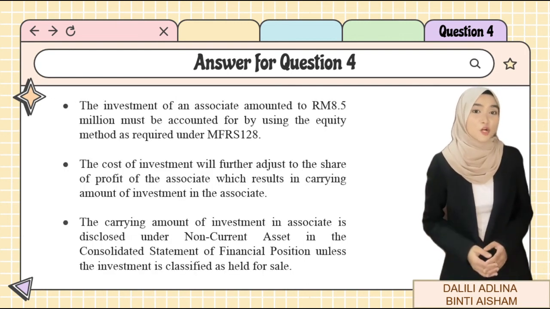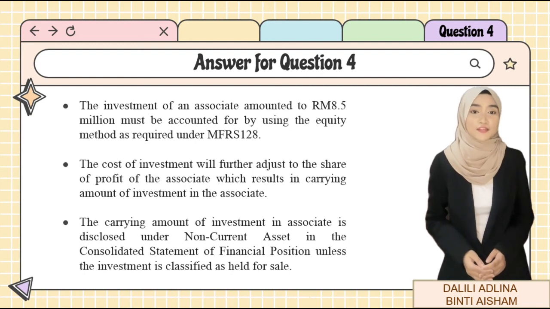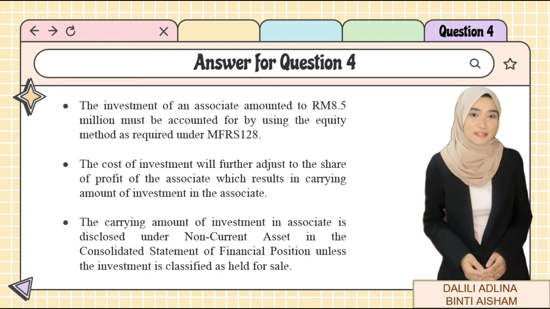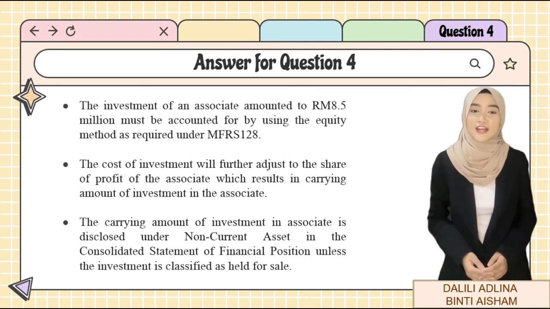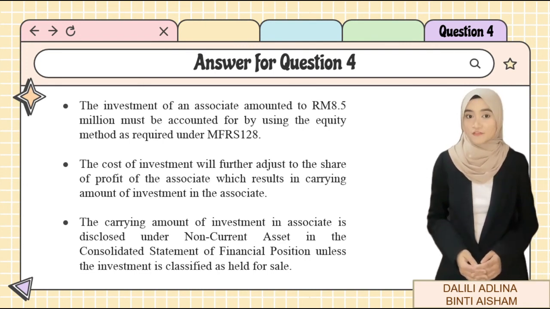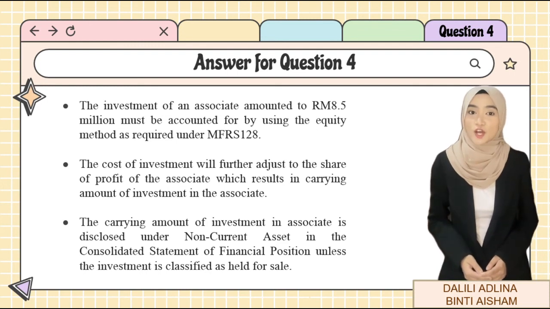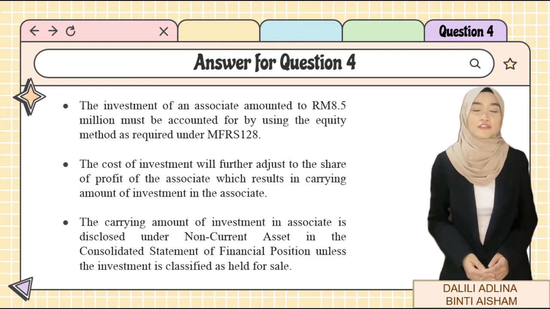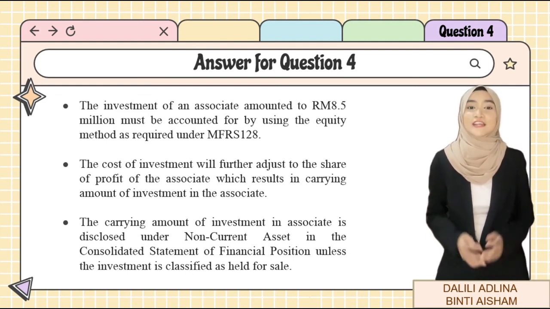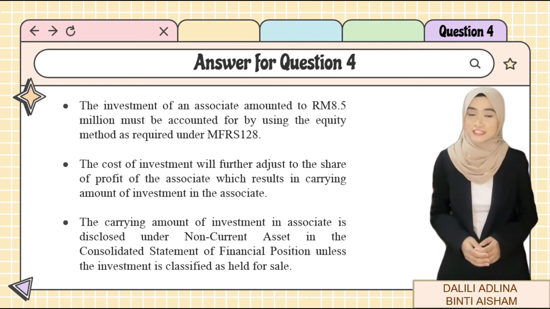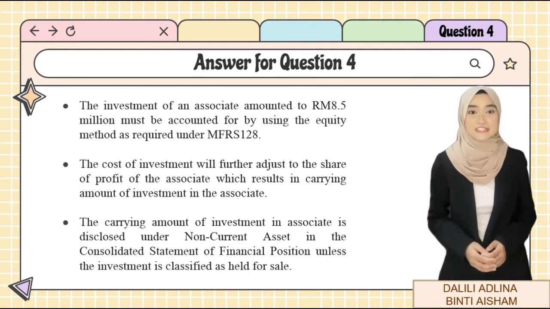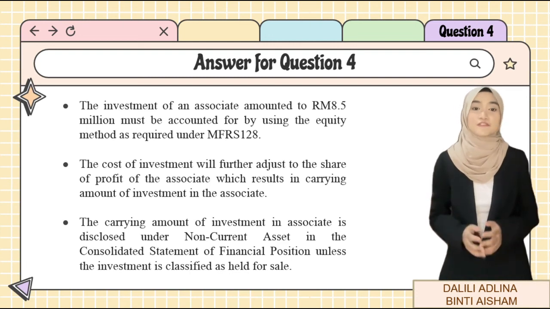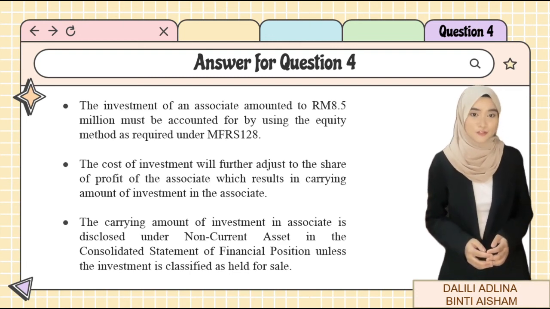Hence, the investment of an associate amounted to 8.5 million ringgit must be accounted for by using the equity method as required under FAR620. The cost of investment will further adjust to the share of profit of the associate, which results in carrying amount of investment in associate. The carrying amount of investment in associates is disclosed under non-current asset in the consolidated statement of financial position unless the investment is classified as held for sale.